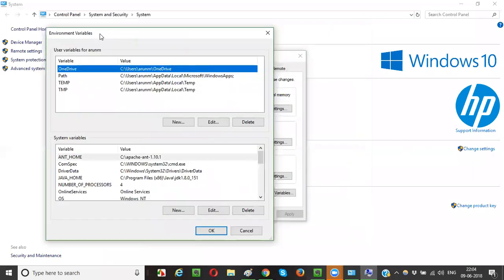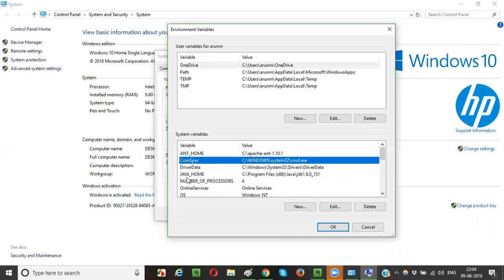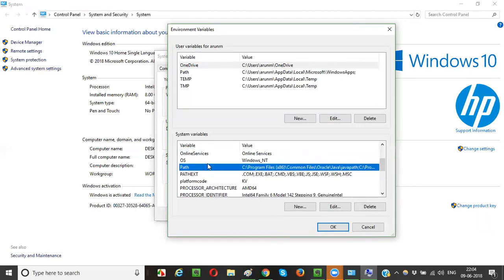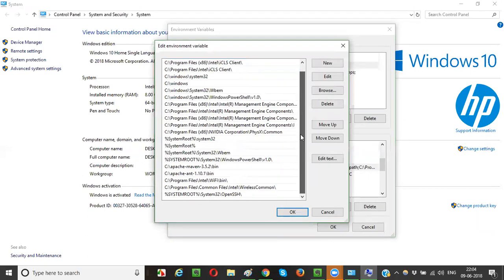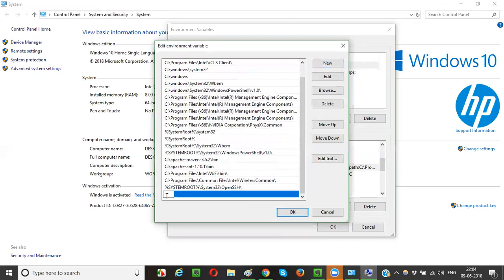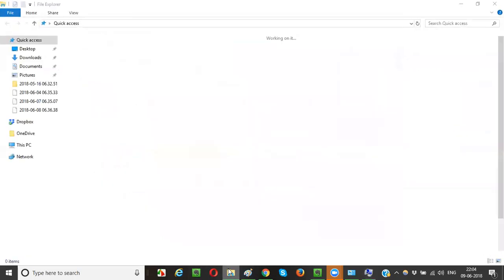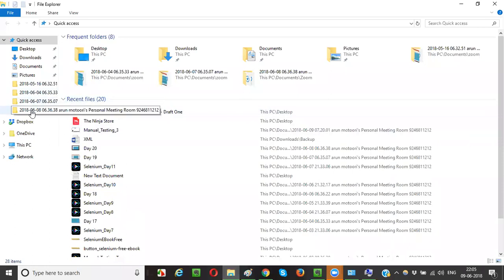This kind of Environment Variables dialog will come up. Go to System variables and find the Path variable. This is the Path variable, guys. Click on Edit. Click on New. Now here I need to provide a path, guys. A new path I need to provide. This is a Windows 10 machine. The UI will be different for other machines, but in Windows 10 this is the UI of environment variables. So what I will do is go to this folder. Go to my C drive.